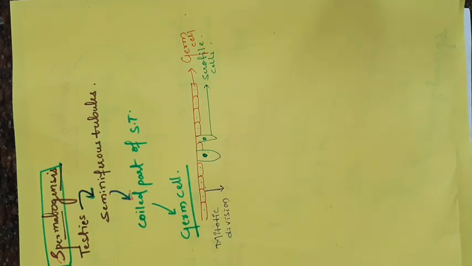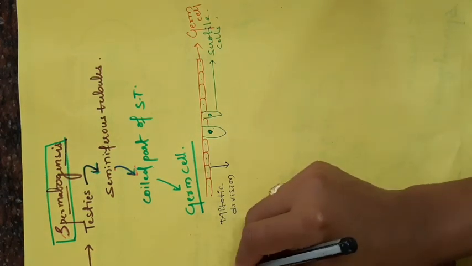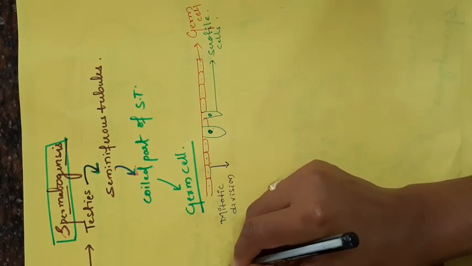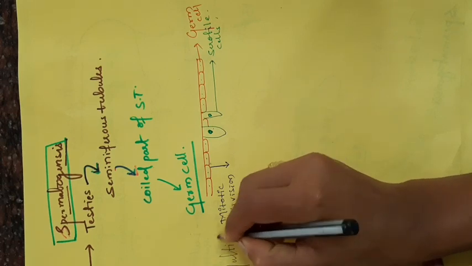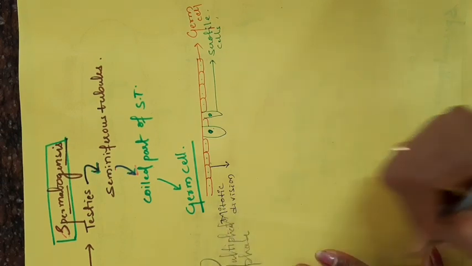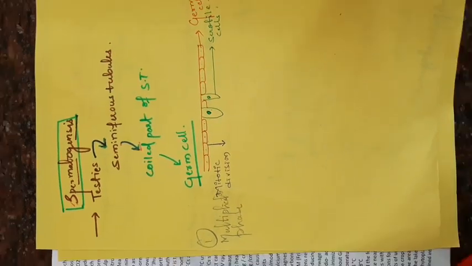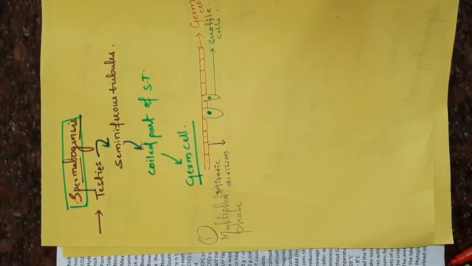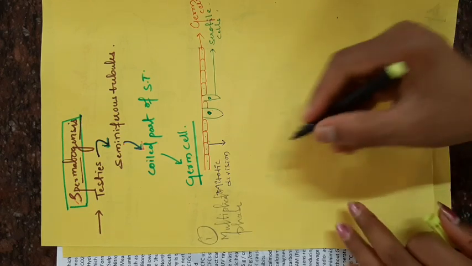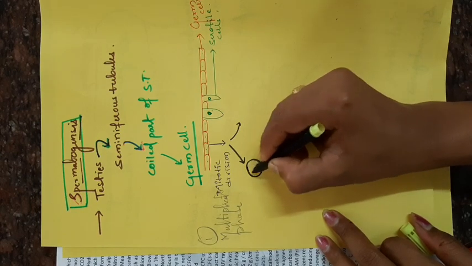Germ cell undergoes repeated mitotic division. This process is the multiplication phase. Multiplication phase is the first phase. When the germ cell undergoes repeated mitotic division, it produces many diploid cells.